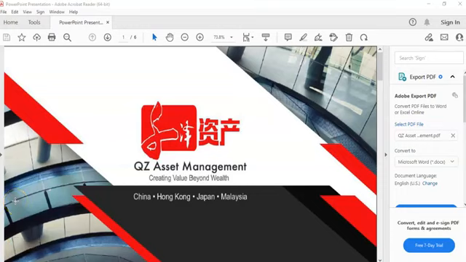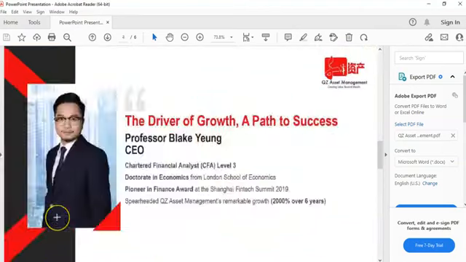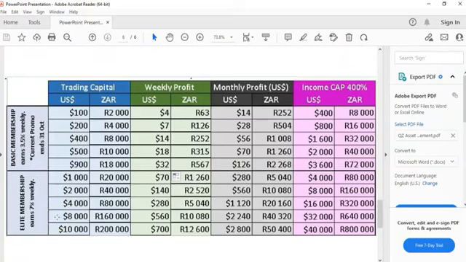So, how much can you expect to get or make when investing with QZ Asset Management? Let's take a look. Right now, if you invest with QZ Asset Management, how much can you make? If you look at this table, the trading capital is the amount of money which you give to QZ so they can trade for you.